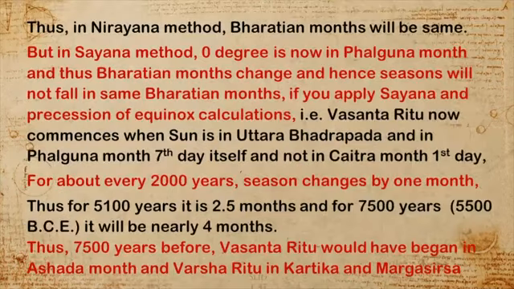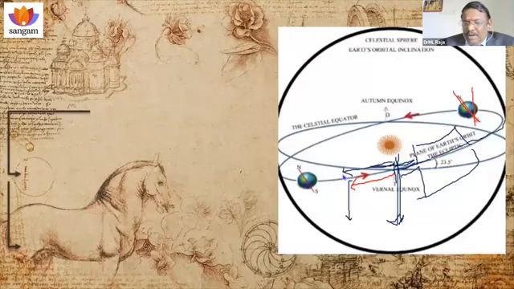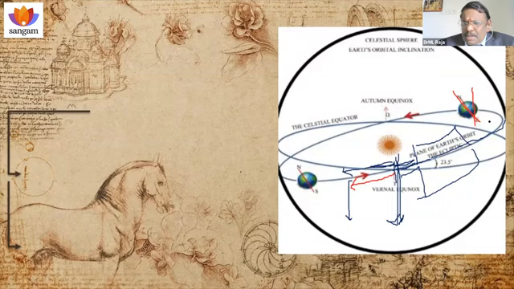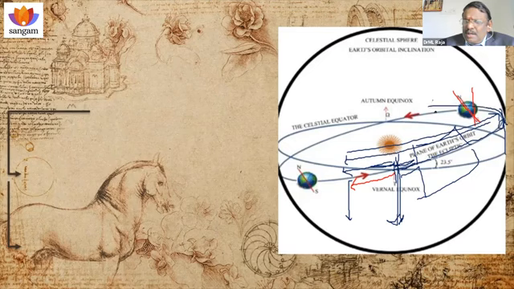For us, the Vasanta Ritu is drifting backwards and it started 24 days earlier in the Phalguna month. Like that, if we calculate this precision of the equinox to assess the Mahabharata date, then the equinox is drifting backwards. So in the ancient period, it would have been here. In 7,500 years, it will be more than 105°. So this precision of equinox will be here. So Vasanta Ritu will start here.